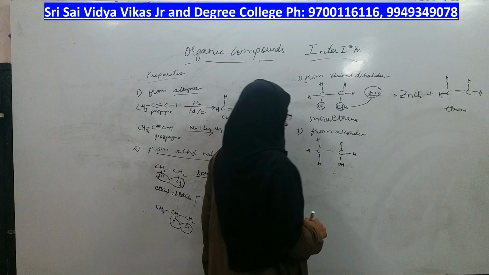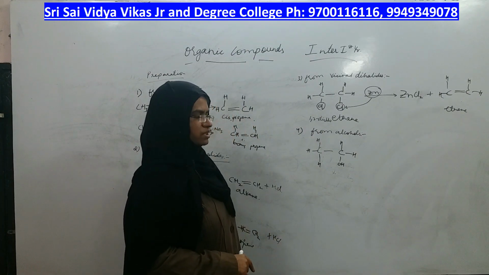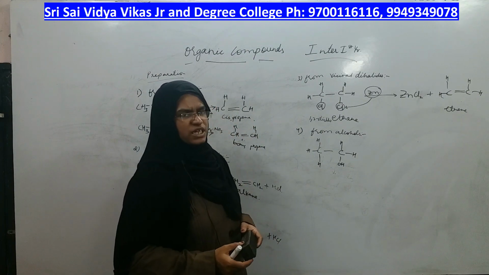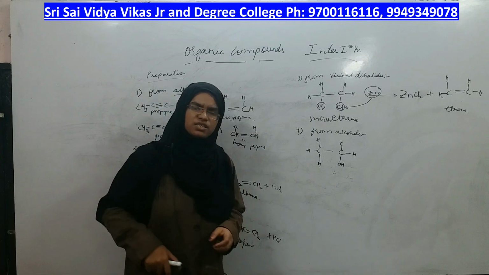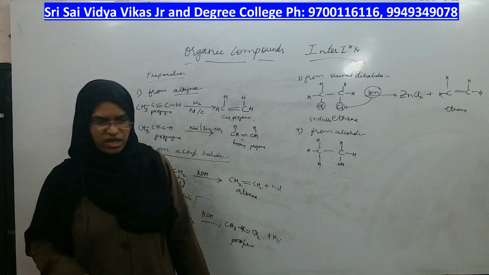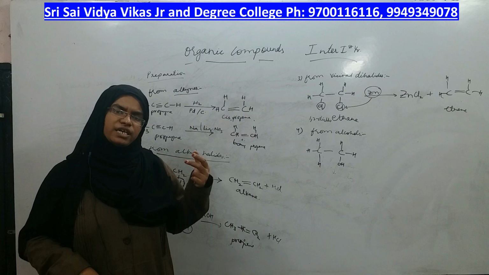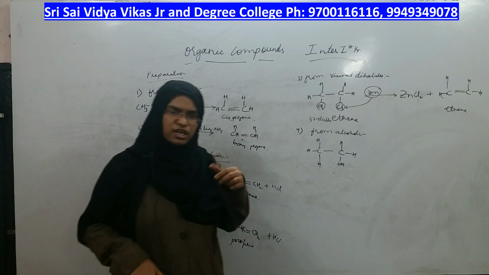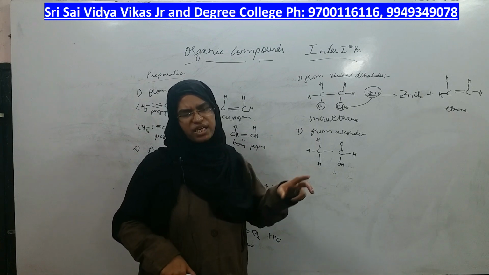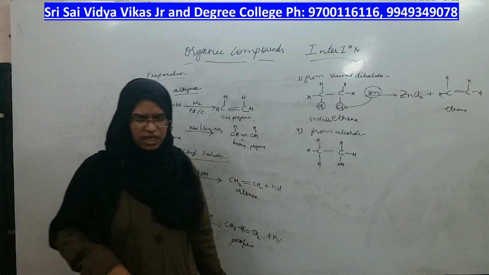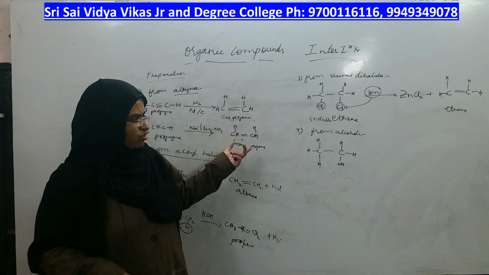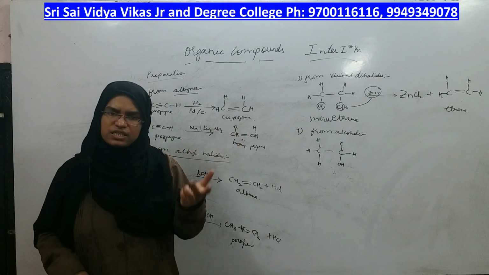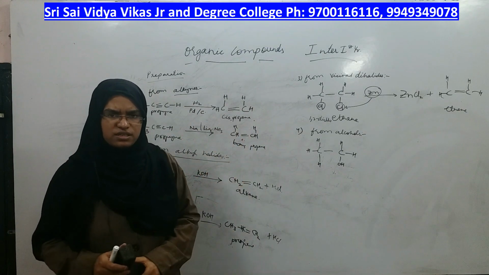What is the name of this compound? How many carbons? 2 carbons. In all the preparation reactions, I am writing the reactions using the minimum number of carbons, which is 2. You can take more carbons also, but it becomes very difficult to remember. So you better take minimum 2 carbons only. After getting thorough with 2 carbons, you can increase the number of carbons and write the same reaction.